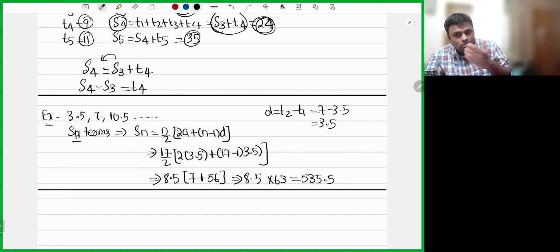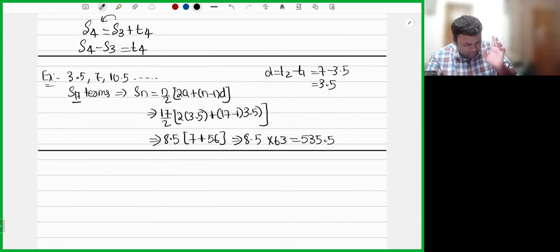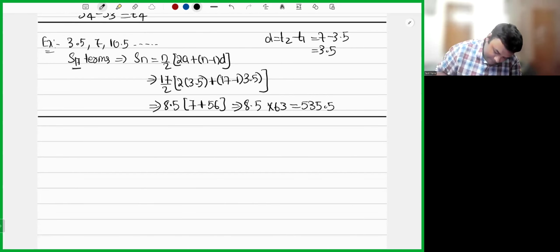There is no rule, my dear friends, that every time you should have a last term. If there is no last term also, you can use this normal formula, Sn is equal to n by 2 into 2a plus n minus 1 into d. Using this normal formula also, you can go ahead and calculate Sn. Simple? Yes, sir, simple. Next.